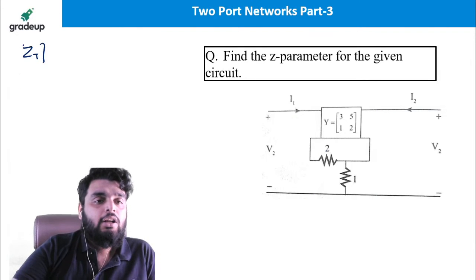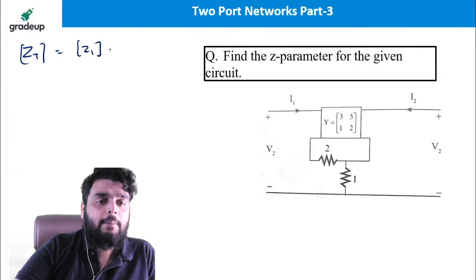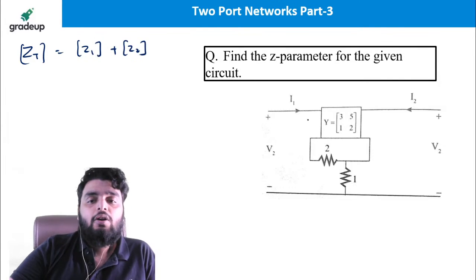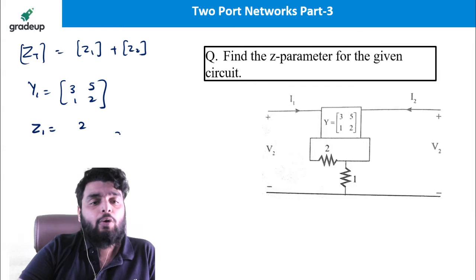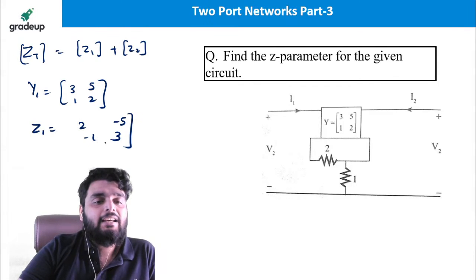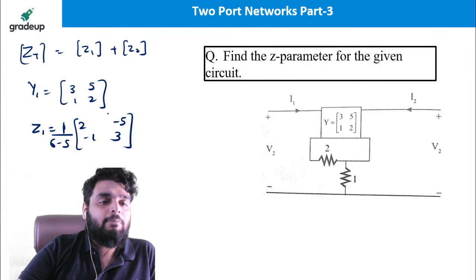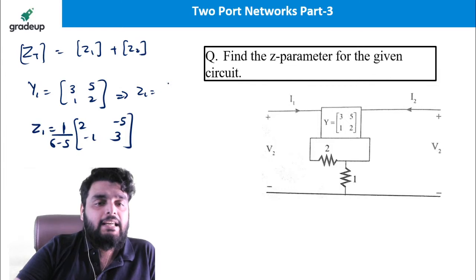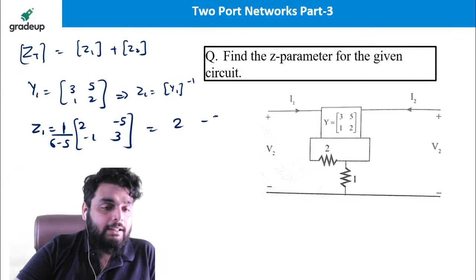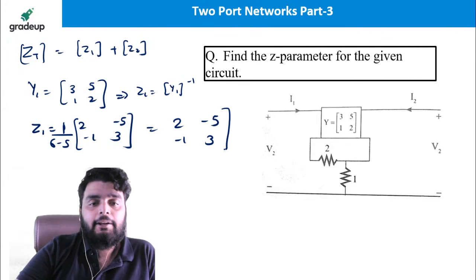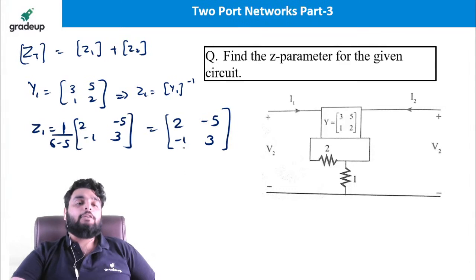For that class. So total impedance will be Z1 plus Z2. Now you can see, for the first network, I know the Y parameter. So can I find the Z parameter from here? Yes, easily. Just take the inverse of the Y parameter. Z1 is the inverse of the Y parameter, right? So it will be 2 minus 5 minus 1 and 3. This is the Z parameter of the first network.